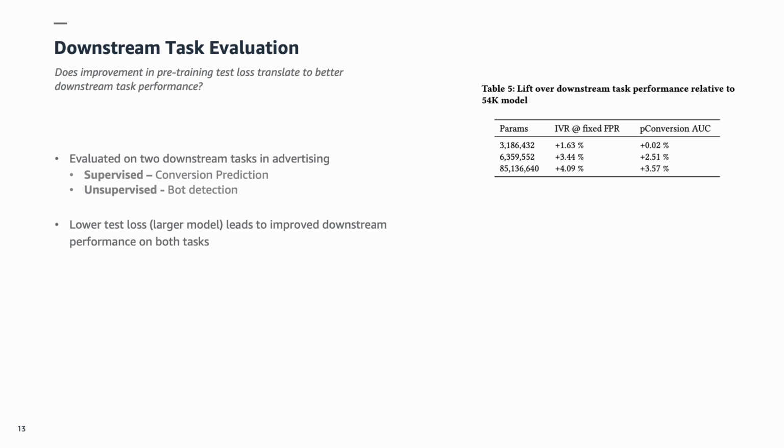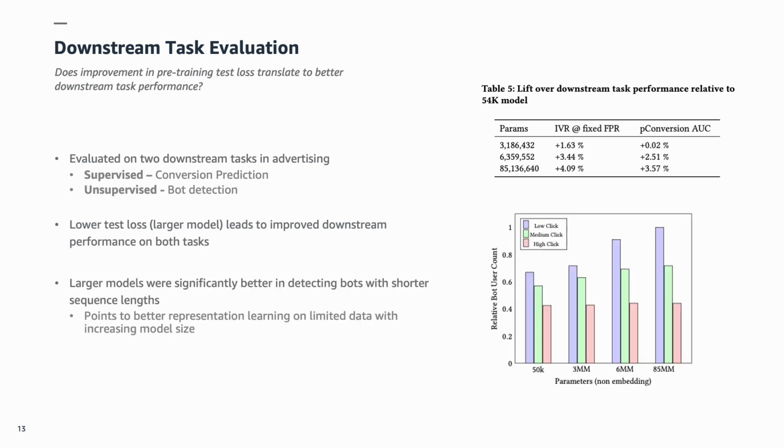The conversion AUC rises as much as 3.5% and bot recall by as much as 4% when increasing the model size by 3 orders. On further analysis, as shown in the figure on the right, we observe the lift in the performance on bot recall to be focused on low-click bots, implying that larger models have better representation learning with limited data.